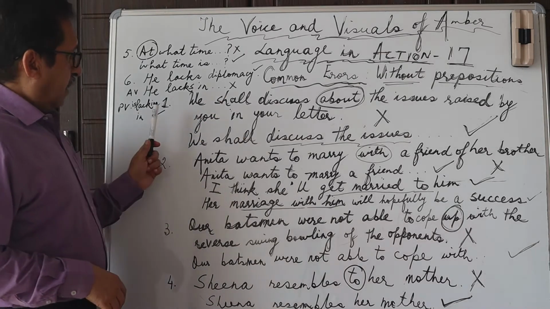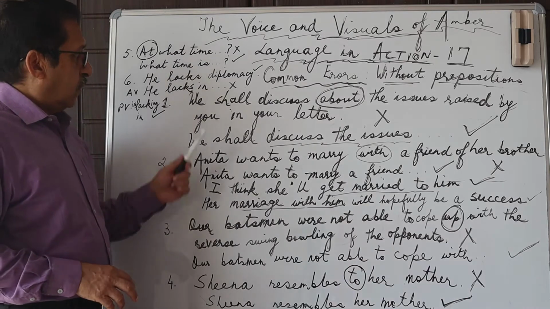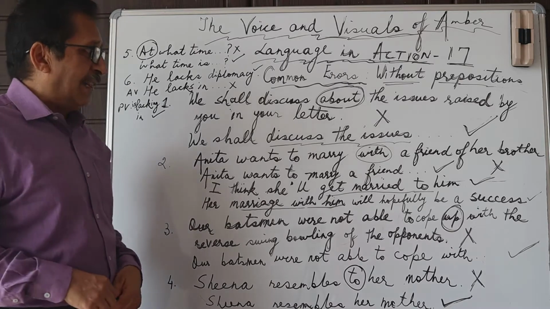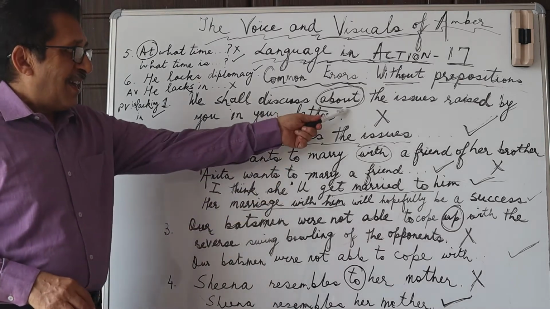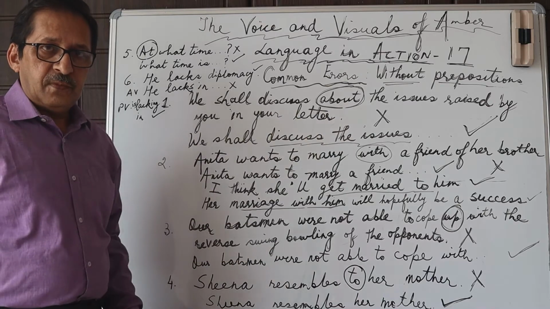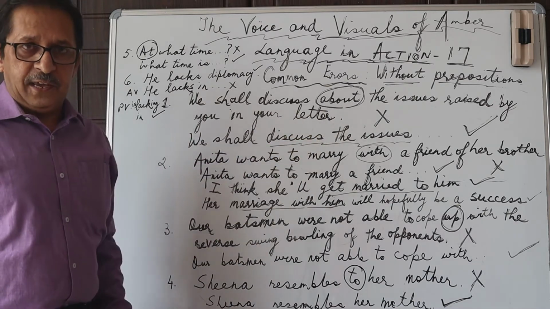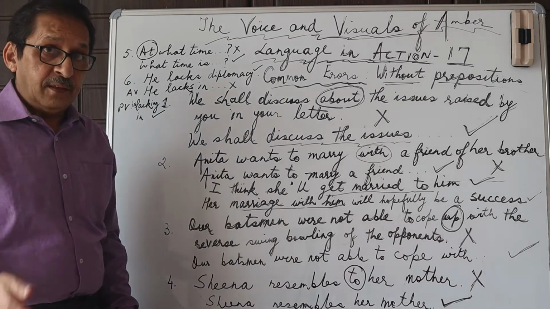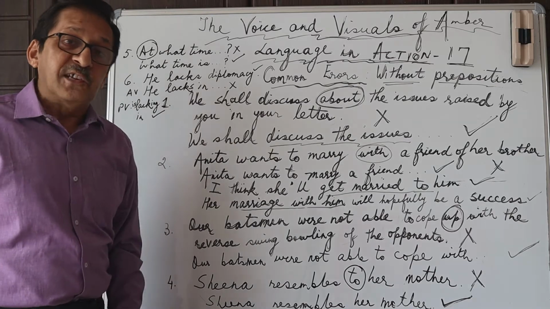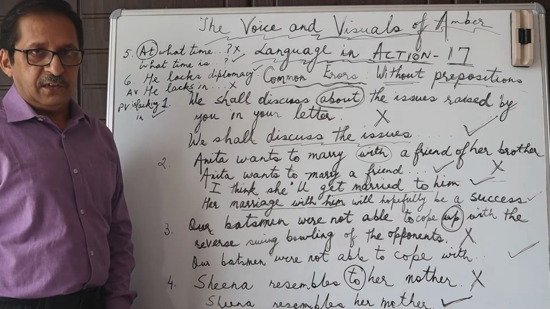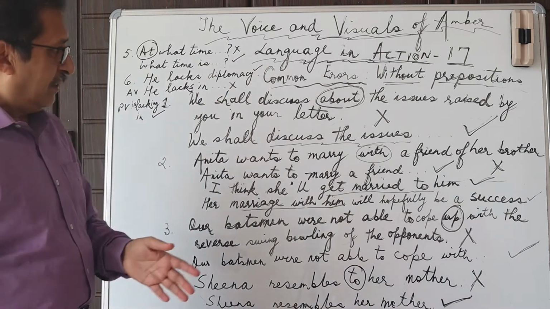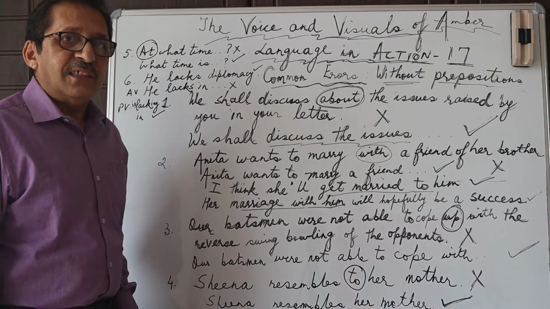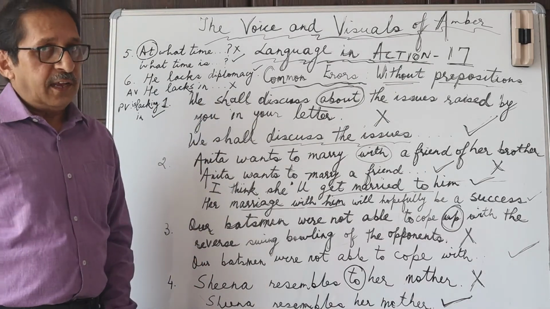Let's see. Sentence number 1. We shall discuss about the issues raised by you in your letter. Now, this preposition about is redundant over here. It is not needed. And how often we hear people saying, well, I'm going to discuss about it. Let's discuss about it. No, let's discuss it. So the correct sentence would be, we shall discuss the issues raised by you in your letter.